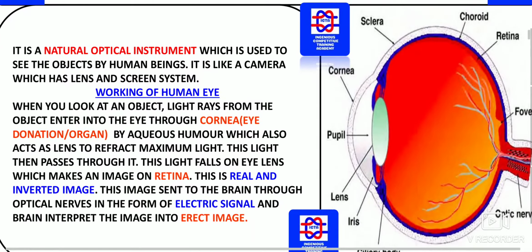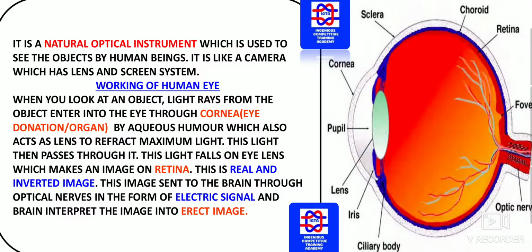So initially, it is a natural optical instrument which is used to see objects by human beings. Obviously a natural optical instrument, and it is like a camera which has a lens and screen system. So it also behaves like a camera. And what exactly is the functioning and working of the human eye?